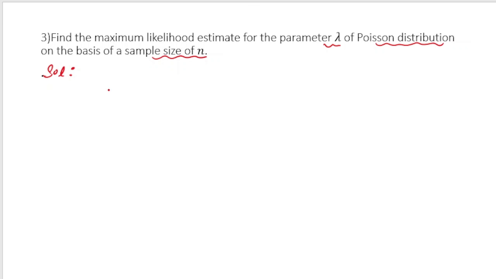First of all, do you remember what is the probability density function of a Poisson distribution? It is given by f of x, lambda is equal to e to the power minus lambda, lambda to the power x by factorial x, where this x can take values from 0 to infinity. This is a discrete probability distribution. This we know.